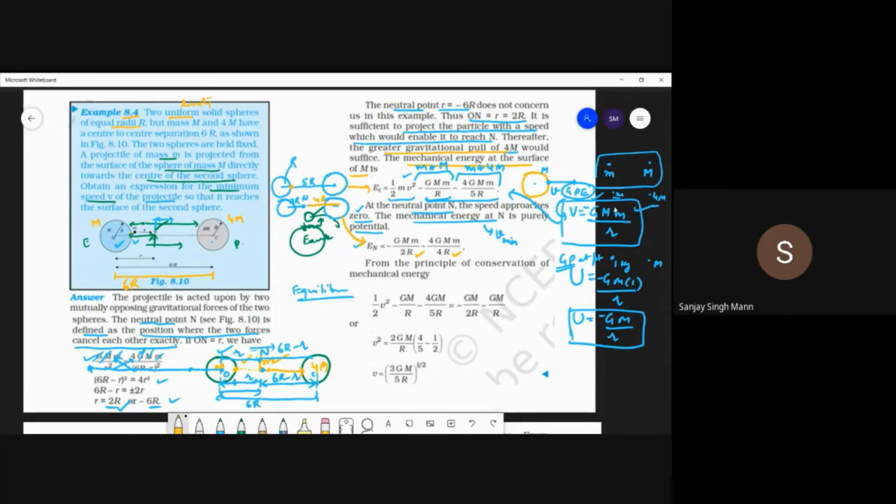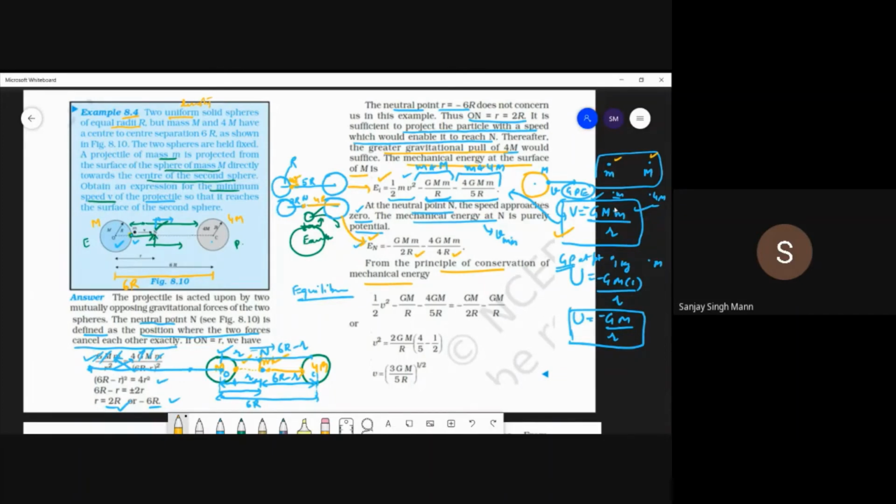Okay, students, now writing the potential energy of two mass systems. This is one two-mass system, and this is another two-mass system. Potential energy is a scalar quantity, so you can add it directly. Now the principle is the same as we did in the derivation of escape speed. The energy possessed by this projectile over here, and the energy possessed by the projectile over here when it was launched with velocity v.